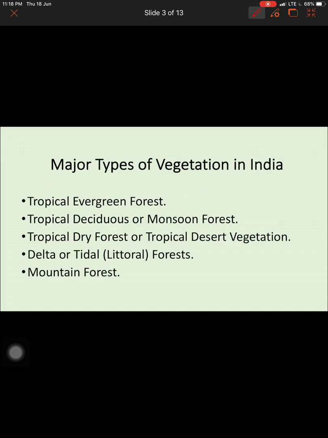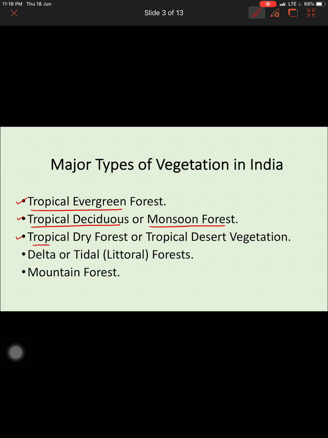Next, major types of vegetation in India. Depending upon the climate, soil and relief, Indian forests can be categorized into 5 major types of vegetation. So let's have a look at them. The first and most important type is the tropical evergreen forest. Second is the tropical deciduous forest, which is also known as the monsoon forest.